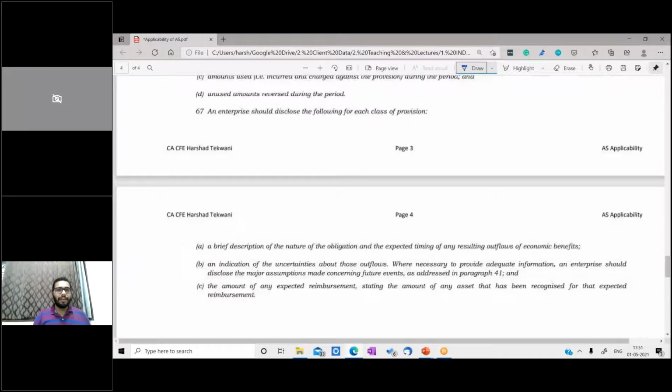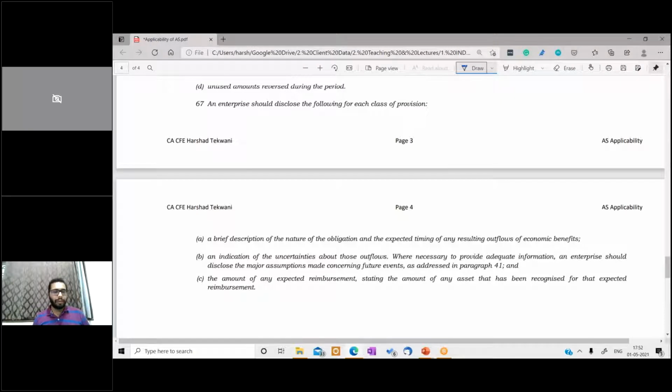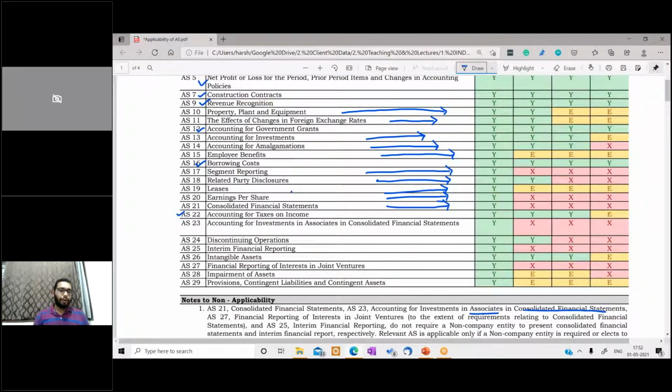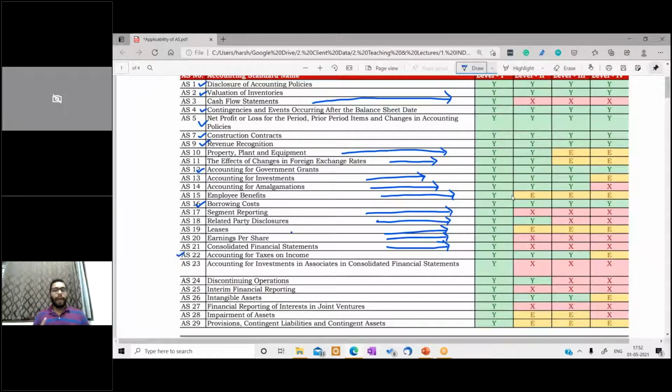Another exemption given is with respect to the class of provision. A brief description of the nature of the obligation and expected timing of any resulting outflows is not required to be disclosed. An indication of uncertainty about future outflows is not required to be disclosed. The amount of any expected reimbursement against a provision is not required to be disclosed. These disclosures are not required. Basically, this was the detailed list of which paragraphs are not required to be disclosed, or exemptions available with respect to the accounting standards for level 1, level 2, and level 3 entities.